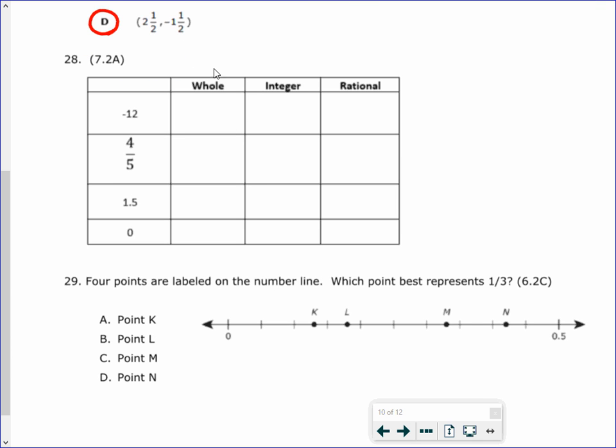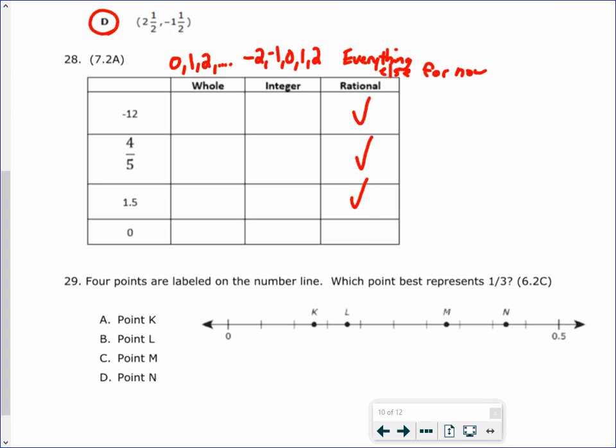All right. So now we're just figuring out which one's a whole number, integer, and rational. Remember, whole numbers are 0, 1, 2, and so on. Integers are negative whole numbers too. And rational is everything else for this grade. Now, when you get older, you will have irrational numbers, but right now you don't need to worry about that. For now, just know that everything else is rational. So everything's going to have a check mark in rational. Everything that you guys are doing is rational.